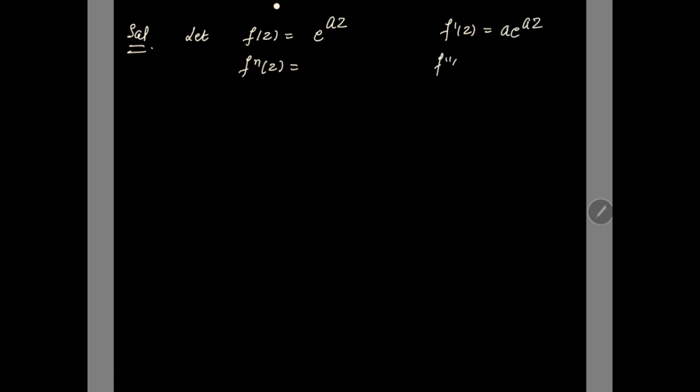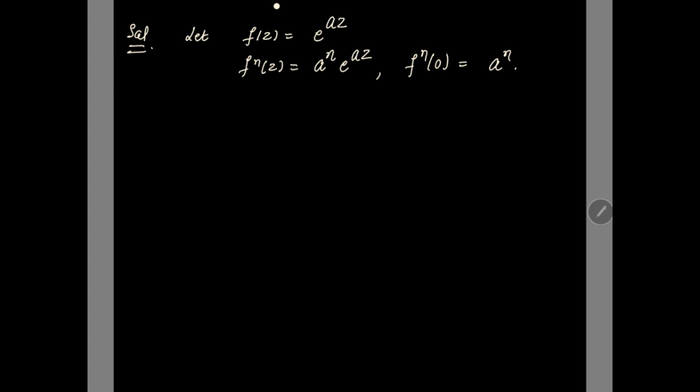The second derivative will be a squared e^(az). And so on, we get the nth derivative to be equal to a^n e^(az). Now the point is given to be at the origin. So what is the nth derivative at the origin? This is a^n only.